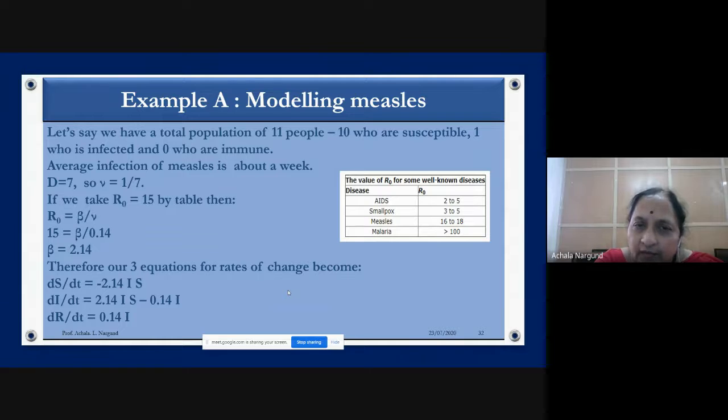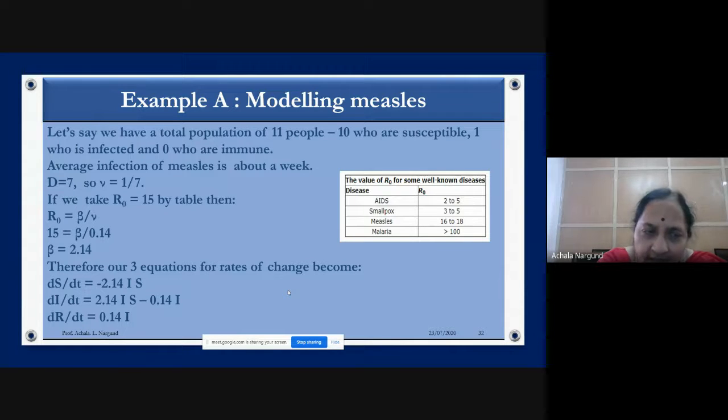Then nu is 1 by D, so that becomes 1 by 7. Then R naught is already standardized. R naught for measles is standardized in the table. You see in the table, measles is 16 to 18. So I will take it as 15, nearby, because calculation will be easy. You can take anything because nowadays you have calculators. This I have done by hand, so I have taken it as 15. 16 you can take, or 18 you can take. So then you calculate R naught. R naught is what? Beta by gamma.